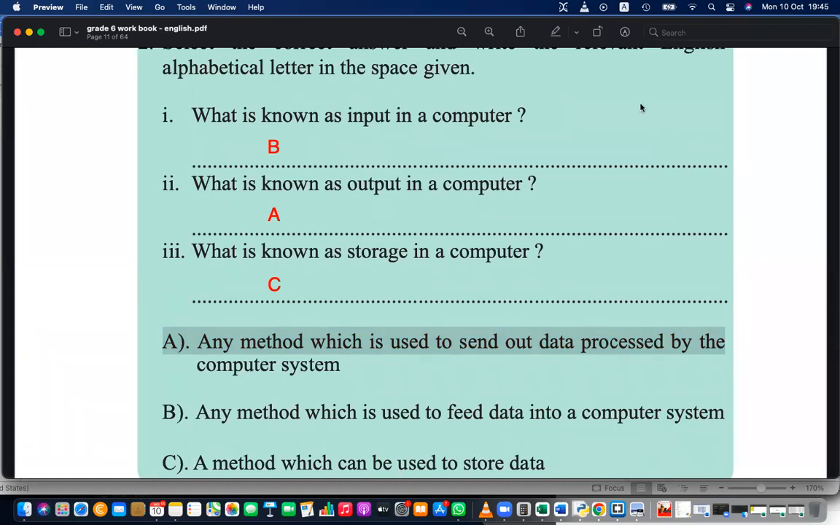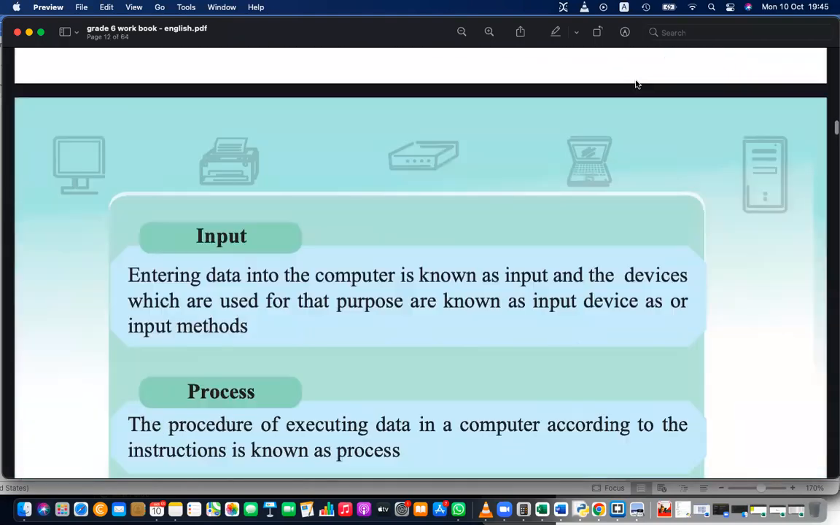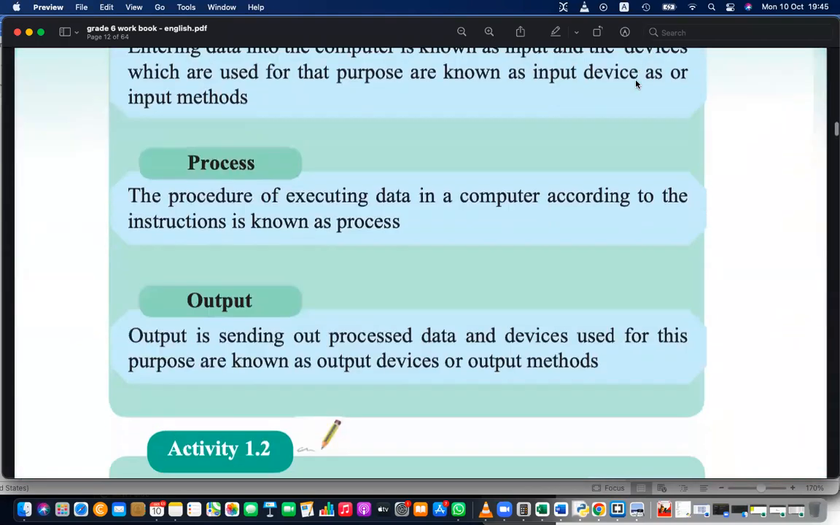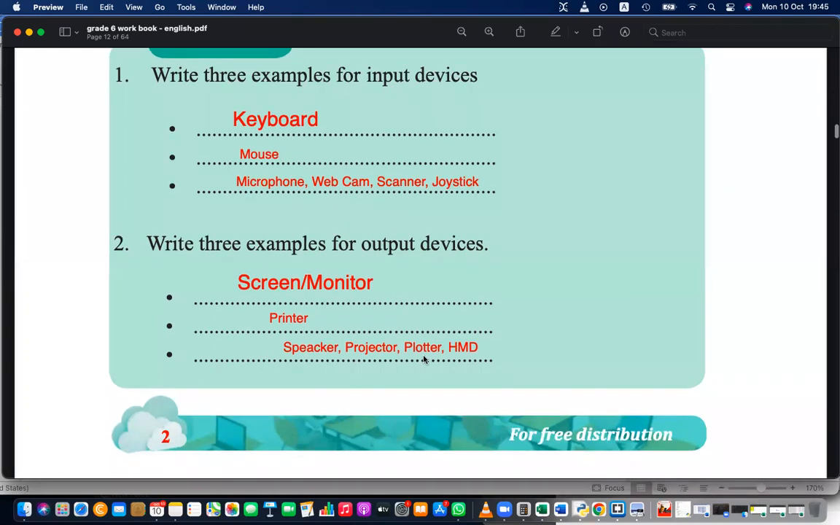Monitor. Monitor, yes. Speaker. What else? Printer. Printer, yes. Monitor, printer, speaker, projector. These are some output devices. Here, keyboard, mouse, microphone, webcam, scanner, joystick are inputs. Screen, printer, projector, plotter, HMD. What is HMD?